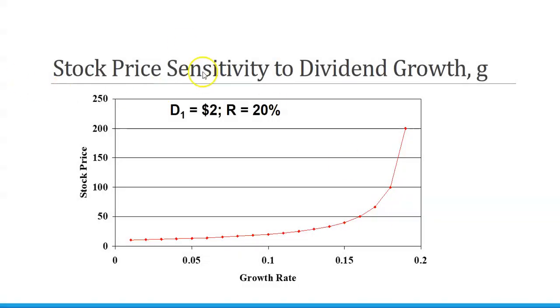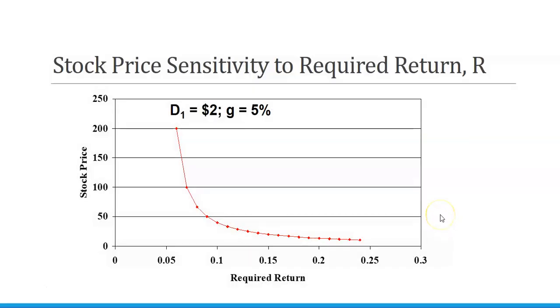Now, the stock price sensitivity to dividend growth: as the dividend growth rate increases, the stock price increases. And the stock price sensitivity to required rate of return: as the required rate of return increases, the stock price decreases.